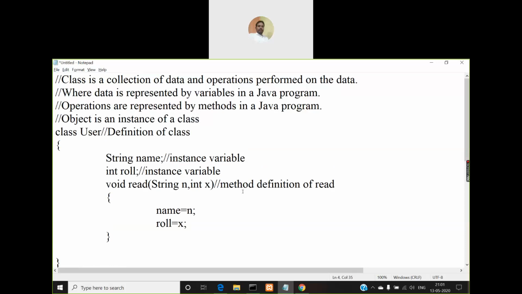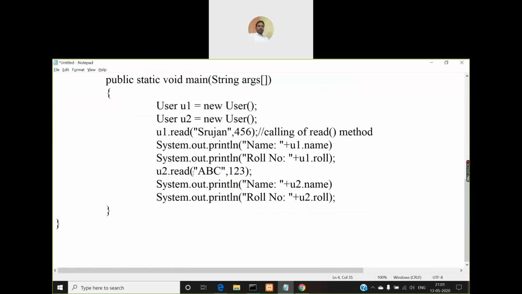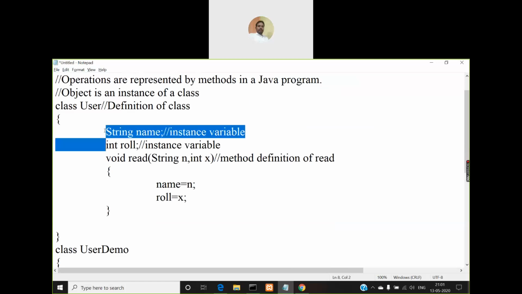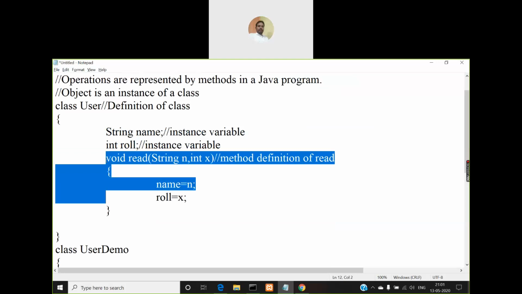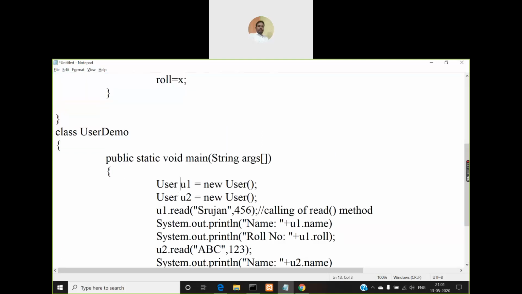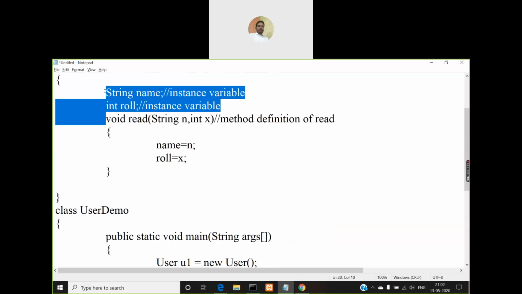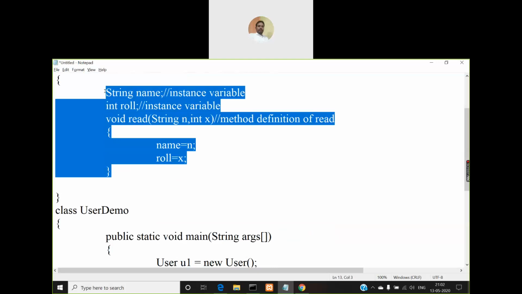So by creating an object, each object will have its own copy of these two instance variables, and it will have its own copy of this read method, right? So that means u1 has separately its Xerox copy of all the members of this class User. So what are the three members? Name, role, and read method.